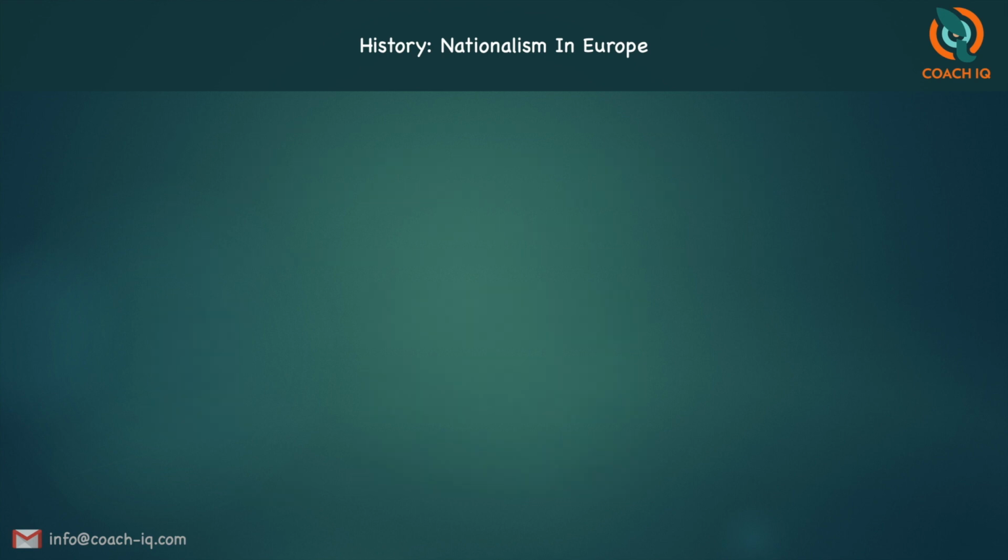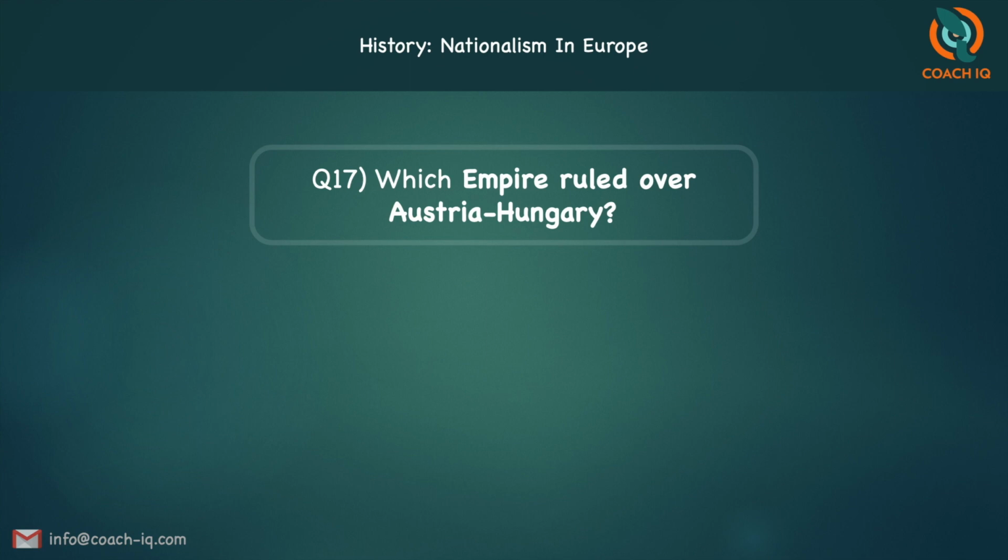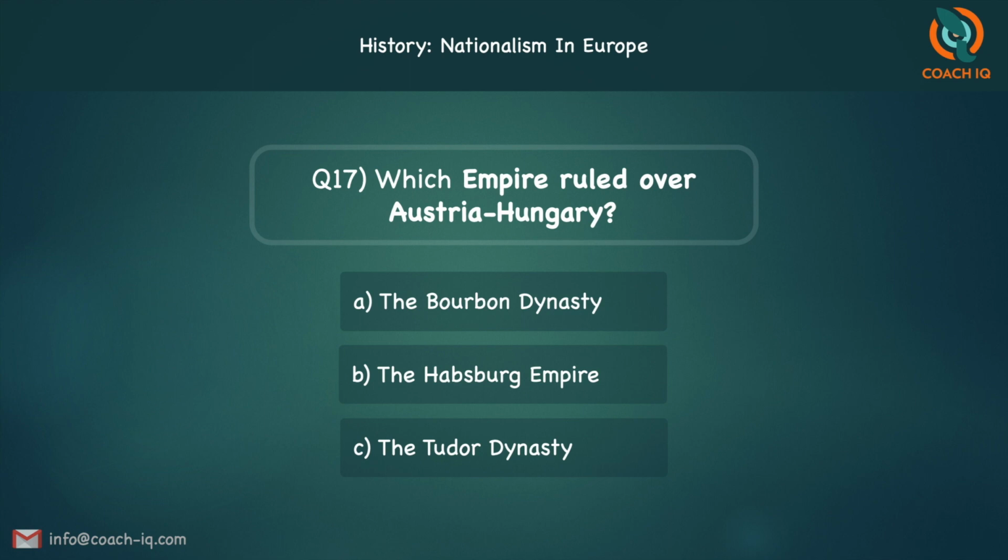The next one. Which empire ruled over Austria-Hungary? The Bourbon dynasty, the Habsburg Empire, or the Tudor dynasty?